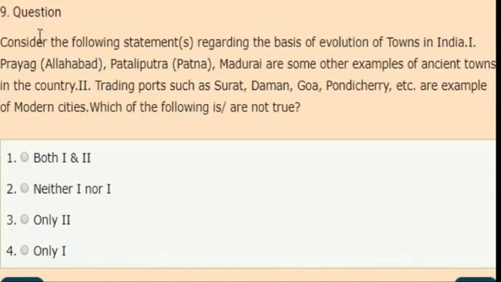Next question. Consider the following statements regarding the basis of evolution of towns in India. First, Prayag, Patliputra, Madurai are some examples of ancient towns in the country. Second statement, trading ports such as Surat, Daman, Goa, Pondicherry, etc. are examples of modern cities. Which of the following are true? Both 1 and 2, neither 1 nor 2, only 2, only 1. Correct answer is option 2. Neither 1 nor second statement is true.